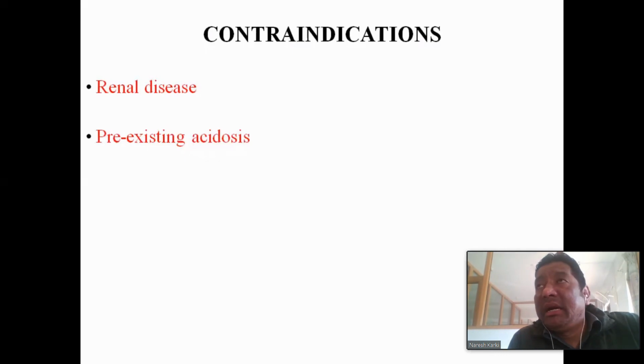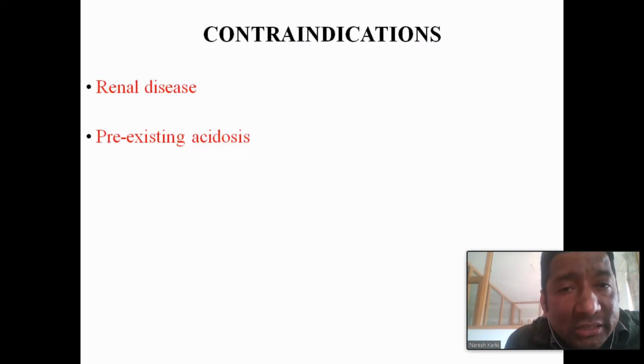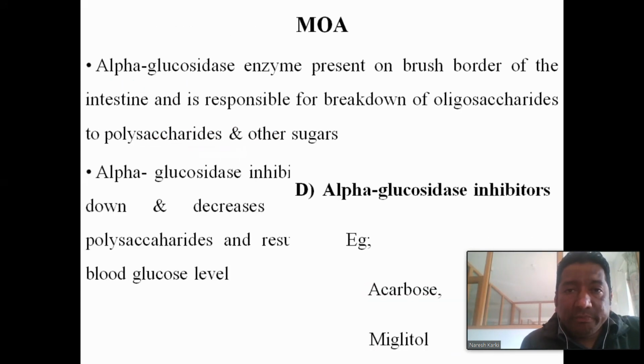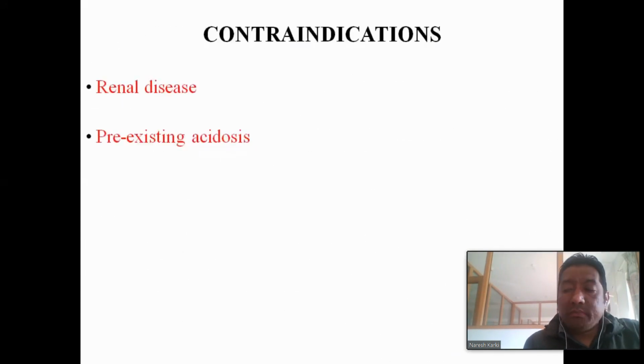If renal disease is there, there will be inhibition of the excretion process, which will lead to accumulation of metformin in the body, which will lead to lactic acidosis. Pre-existing acidosis is also a contraindication. These are the contraindications of metformin. Metformin is available in tablets.